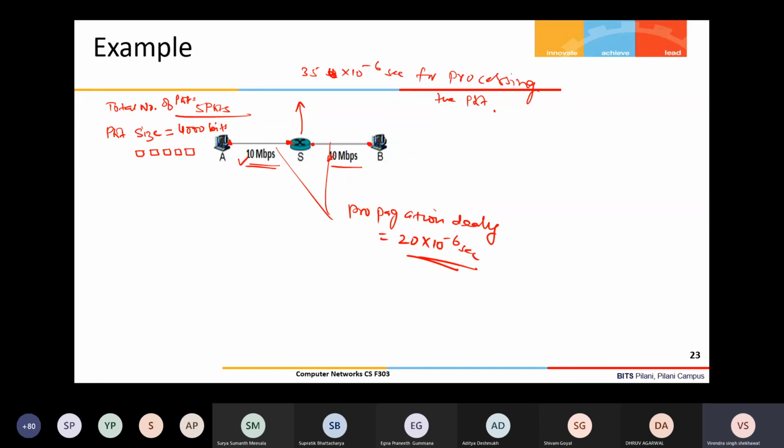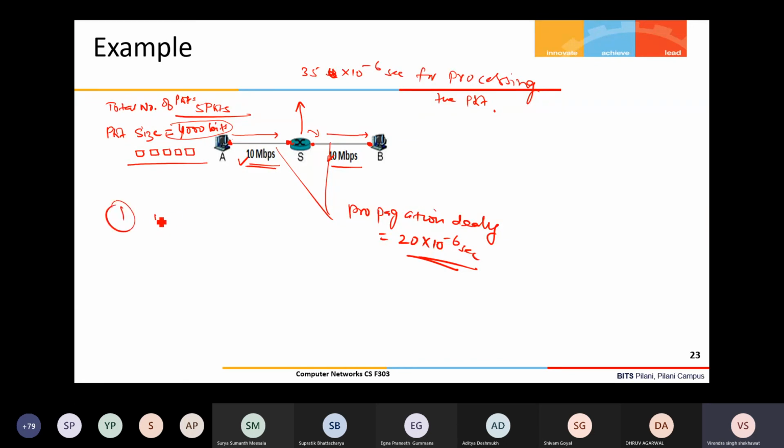Okay, so the problem is clear. Total number of packets to be transmitted from A is 5. Each packet size is 4000 bits. A packet will be transmitted over this link, then here it will be stored, and after storing, it will take 35 microseconds to process it, and then it will start transmitting over the next link, and then it will propagate to B.